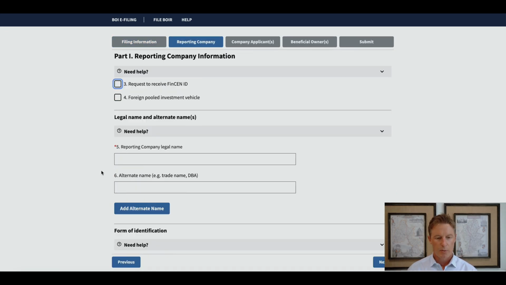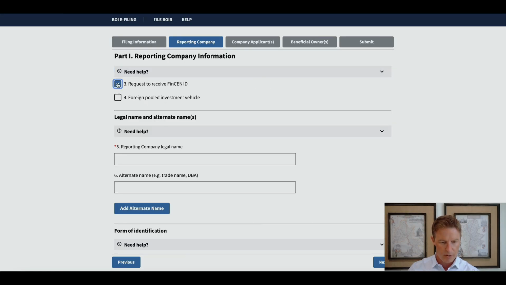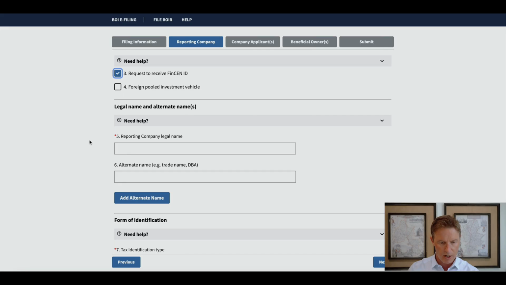Next. Okay, part one is reporting company information. This is information about the company itself. And by the way, you will notice that they have these need help tabs. You can click on them and you will get instructions. So for example, this first box down here says request to receive FinCEN ID. If you check this box, you're going to get your own special FinCEN ID for this entity. If you ever have to correct or update the report, you can simply enter in the FinCEN ID without having to repeat a lot of the same information that they're going to request here. So I'm going to go ahead and select number 3, request to receive FinCEN ID. I think that's important should I need to update or correct a future report.